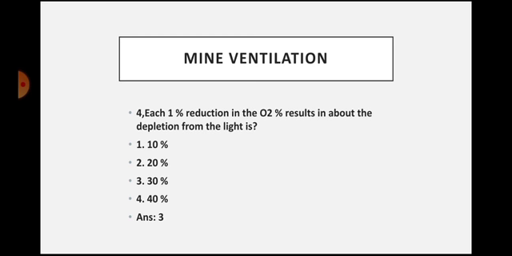But now these flame safety lamps are exclusively used for detection of gases like methane and sometimes black damp, that means carbon dioxide, and deficiency of oxygen can also be detected by using this flame safety lamp.